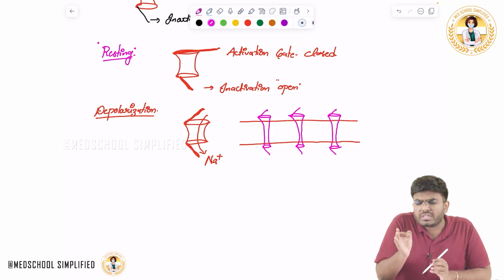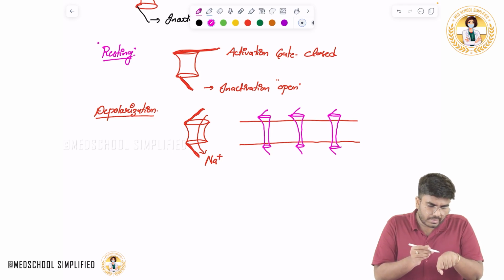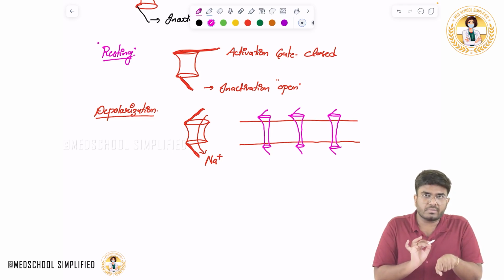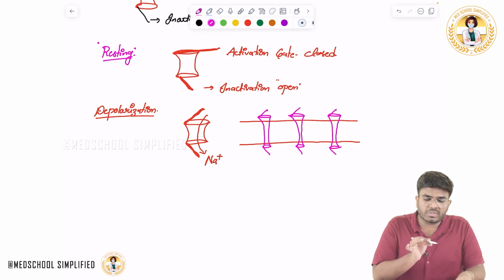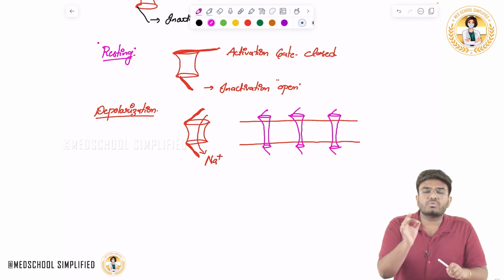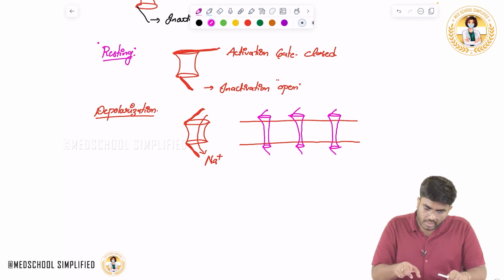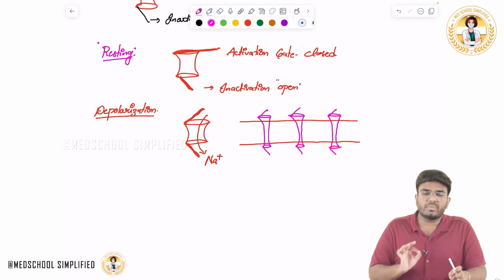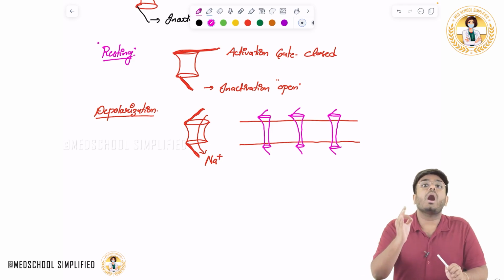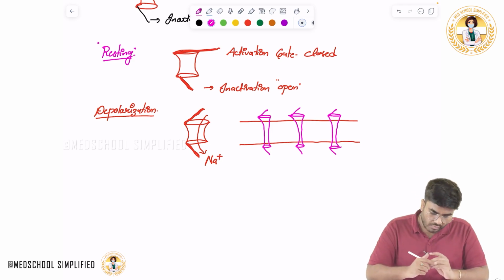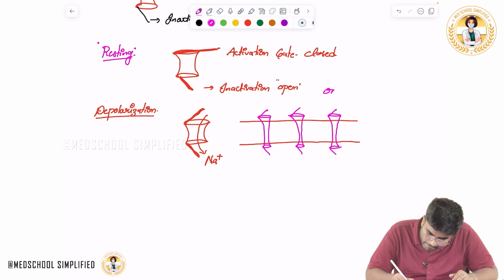I gave a stimulus powerful enough to make the resting membrane potential go towards the threshold potential. How many of them will open? 10%, 50%, 100%, all?